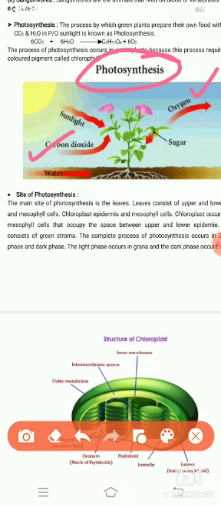Thus air is purified. Photosynthesis is the only process by which solar energy is converted into chemical energy. The various requirements of life like food, clothing, medicines, etc. are fulfilled only by photosynthesis.